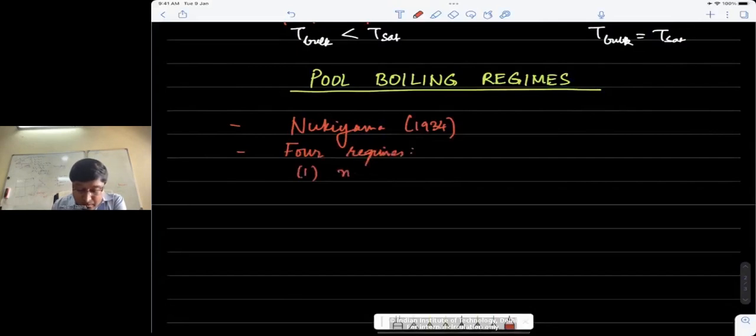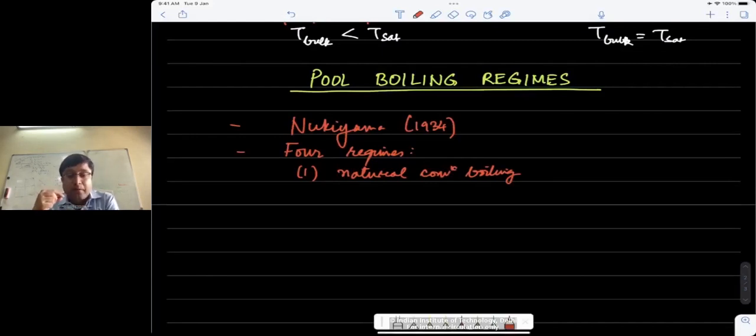It starts out as natural convection boiling, which, as I will show you very shortly, means that there's no bubble formation yet. The liquid starts heating up, taking heat from the heater surface, and because of natural convection it rises and the cooler liquid comes in its place. So the liquid is essentially exchanging energy and heating itself up.